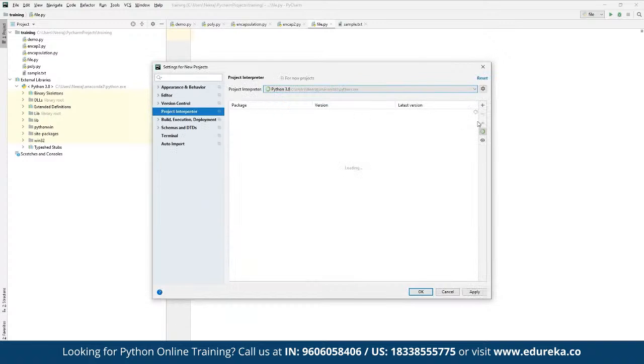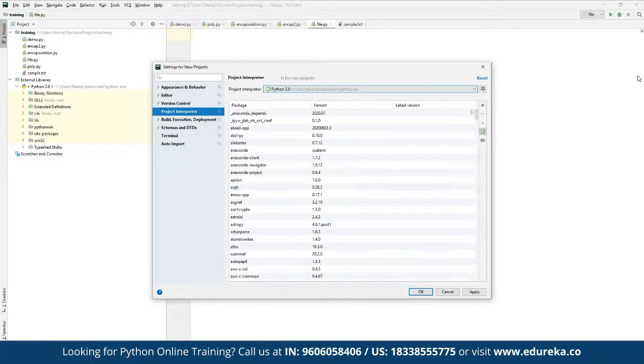If we are using Python 3.8, which is currently running on top of the Anaconda framework, we can choose that, or we can use any other version. Suppose we may have multiple versions of Python installed, like Python 2.7 and 3.7. We can choose which version we want to make use of, and then we can see the list of all the available libraries in that. For example, as you can see here, we have a list of all the available libraries. In case some libraries are currently missing that we haven't installed, we can click on add, and again, all these libraries can be installed directly as well.